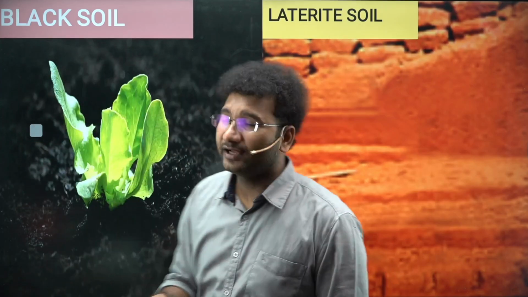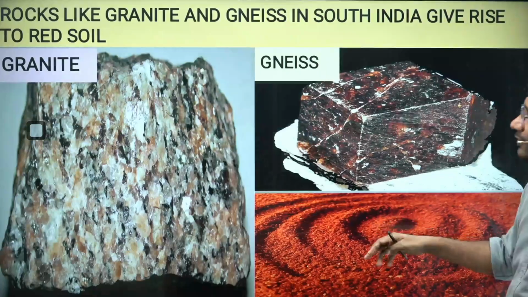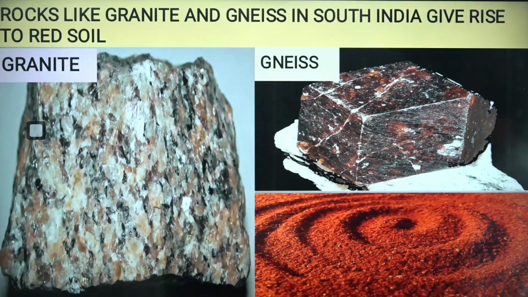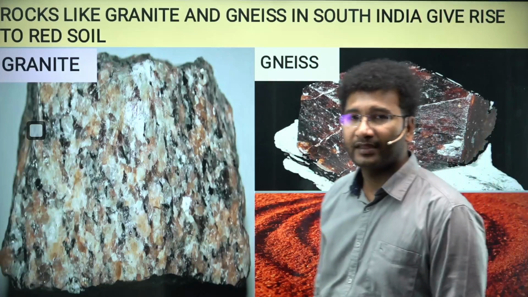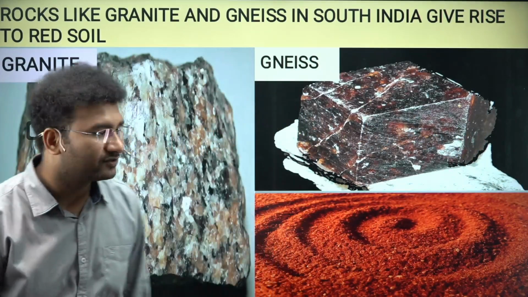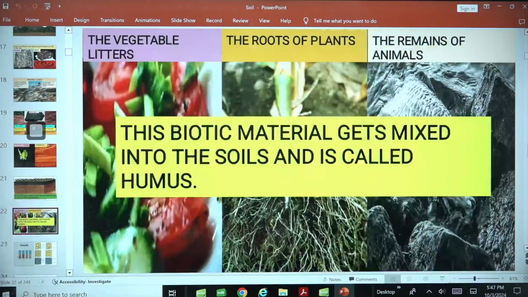Likewise, your red soil is coming from granite. This is your granitic soil. Granitic soil and gneiss in South India give rise to red soil. This is how you'll see the formations of red soil. That means parent material plays a vital role here.